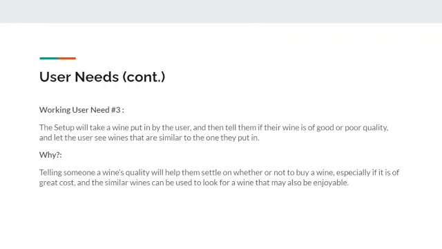And our third user need, third time's a charm. The software will take a wine put in by the user and then tell them if their wine is good or bad quality and let the user see wines that are similar to it. So it's basically letting you know, hey, this wine may be worth your money.